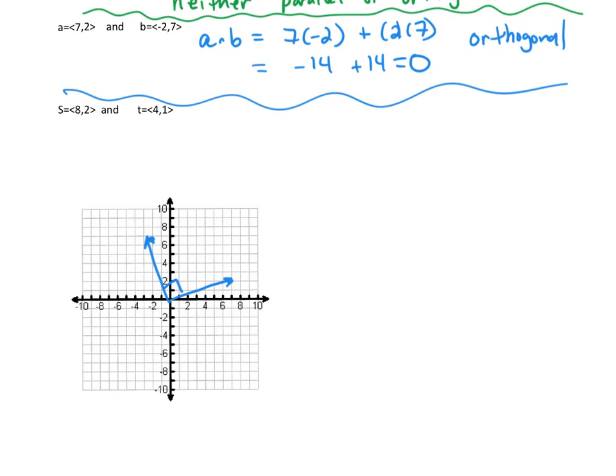Finally, we have S equals 8, 2 and T equals 4, 1. So if I wanted to sketch those just to kind of see what's going on, we have 8, 2, which is here, and 4, 1, which is here. So I'm going to guess those are parallel, but let's do the dot product. So this is S dot T. So that's 8 times 4 plus 2 times 1.